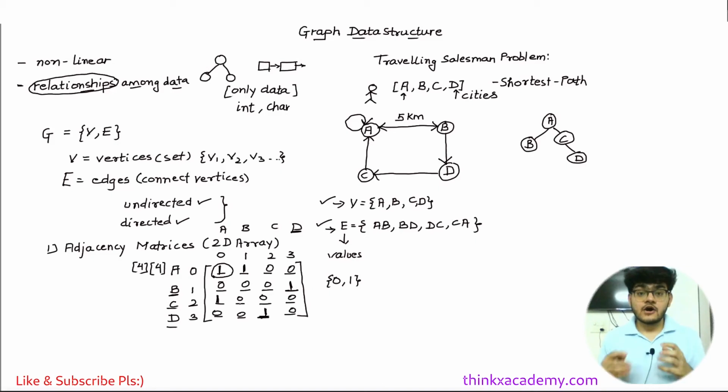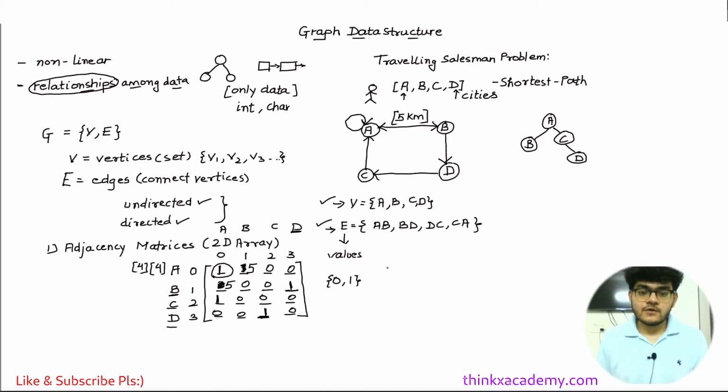Right? So now you can see how we can represent a whole graph data structure using a simple matrix, and this is how we feed the data in the matrix. One important thing is, if you have a magnitude, for example here from A to B, I know the magnitude is 5. Instead of using 0 and 1, you can even fit the data here. So instead of putting 1 here, I can also put 5 here. Since we also have a direction from B to A, this should also be 5. So I will write 5 here. In this manner, we can construct a graph data structure.